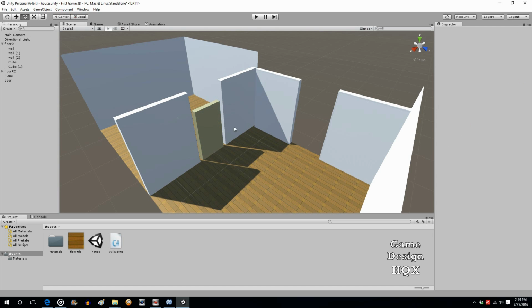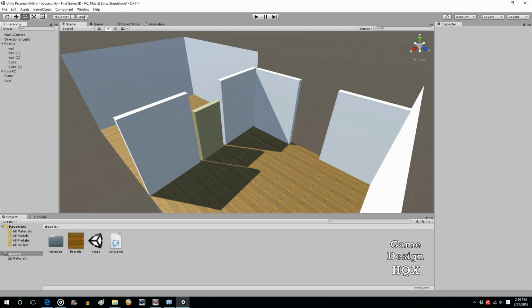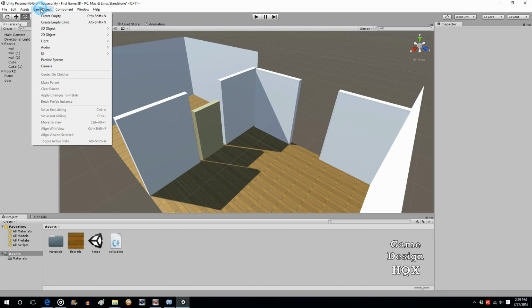Again, you're not going to have to do this if you are having someone else, or even yourself, design the models in a 3D modeler, because you can set the pivot point in the modeler. But in Unity itself, if you're using these primitives, you're going to need this. Or as I said, download one of those mods that changes Unity itself. But I don't want to get into that because that in itself is an entire series about the different ways you can modify Unity. So let's just do create 3D object.